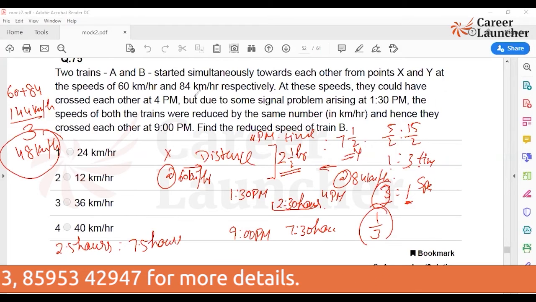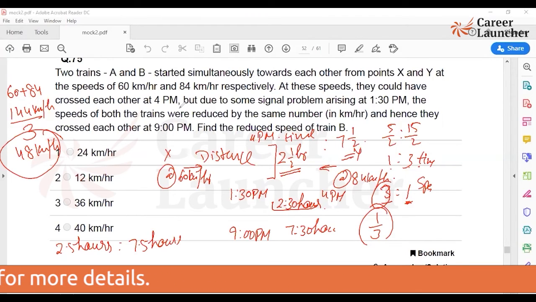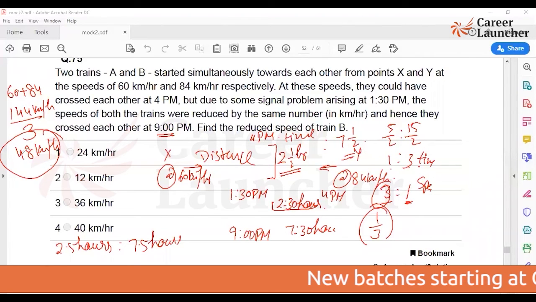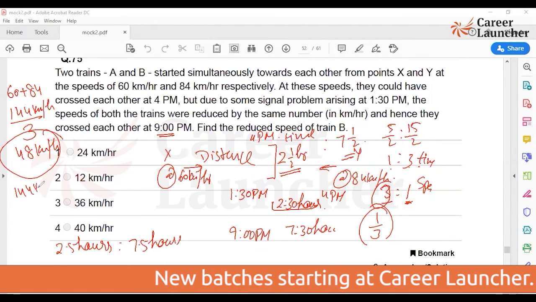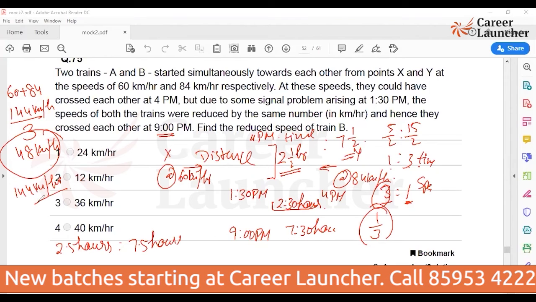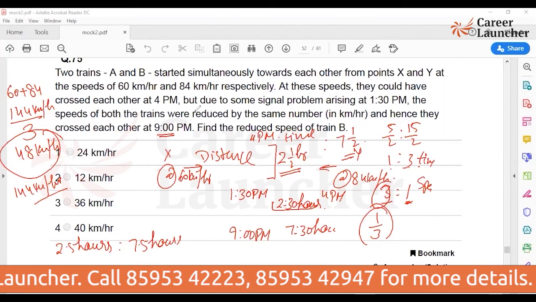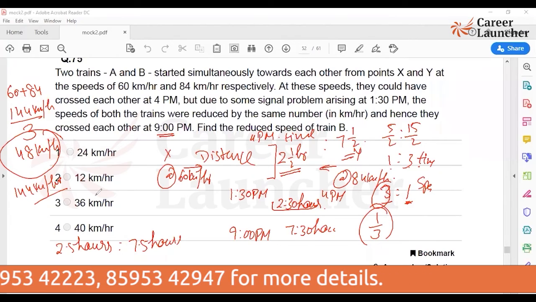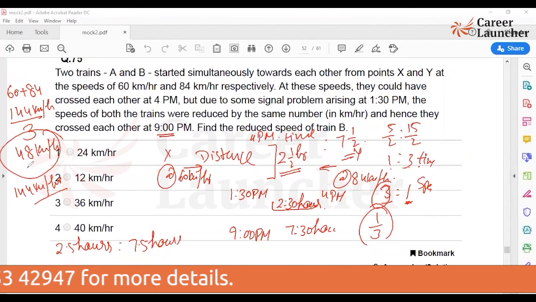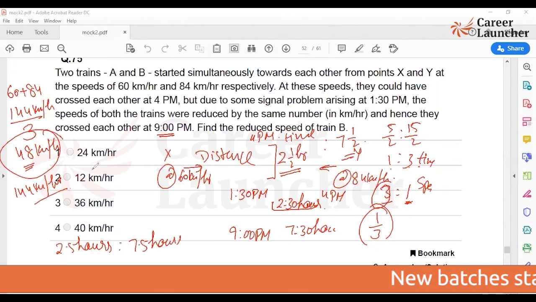So now it is given that the speed of both the trains were reduced by the same number in kilometer per hour, and hence they cross each other at 9 p.m. So earlier it was 144 km per hour. Now it reduces by the same value. You need to understand that it is going to reduce by the same value. That is, the value you want is 48 kilometer, and finally you want it to be reduced by the same value.